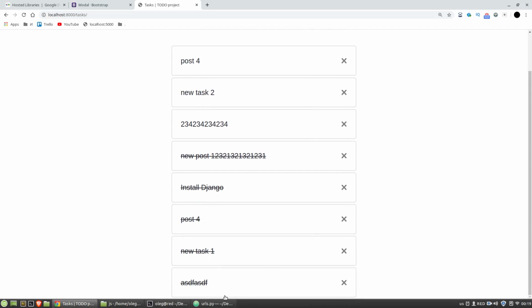Okay, it works. And at last, the deleting of tasks. The logic is almost the same as the previous one. There is only one issue. I wanted to delete Django objects by clicking the button with the cross that is placed on the card div. Okay, how to differentiate that the click was on the cross button but not on the entire card? It's important here because a click on the card has a different behavior and it's a different event.